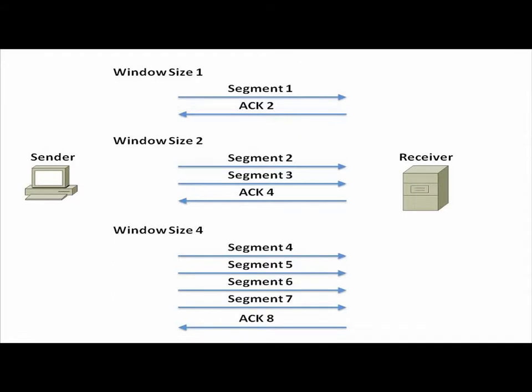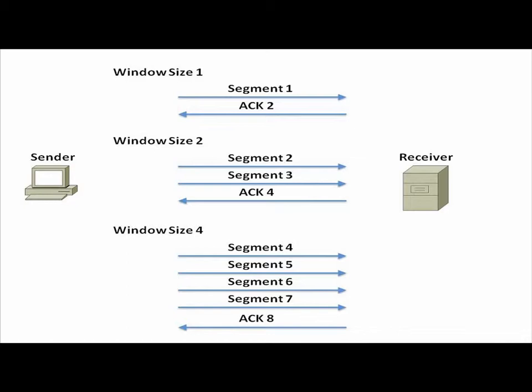With windowing, we can do something sometimes called a sliding window. A window represents how many bytes we send at one time before we wait to get an acknowledgement. If we're on a fairly reliable network, there are very few drops, then it's usually safe to send a bunch of bytes at one time and then wait for an acknowledgement. You see, if we just send a little bit and wait, a little bit and wait, we're spending a lot of time waiting. It's a very inefficient packet flow. So what we can do is use a sliding window with TCP to dynamically grow the window size.